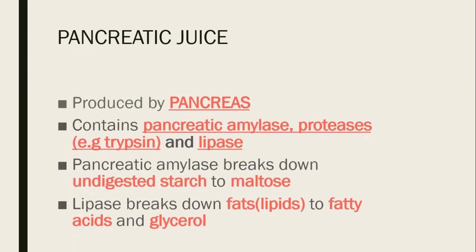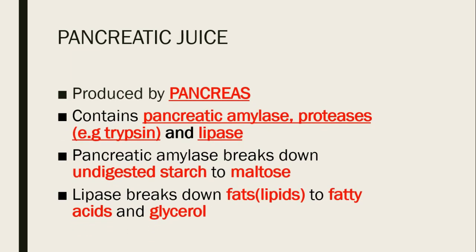Another one is pancreatic juice. This one is produced by the pancreas, and it contains pancreatic amylase and proteases. An example of a protease is trypsin, and it also contains lipase. Pancreatic amylase breaks down undigested starch to maltose, while lipase breaks down the fats or lipids to fatty acids and glycerol. That is about pancreatic juice.